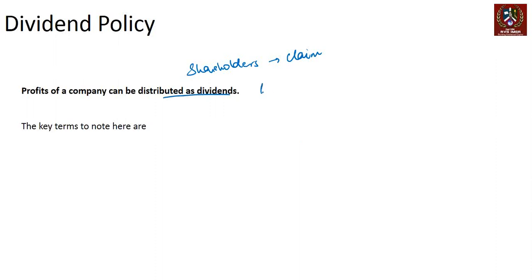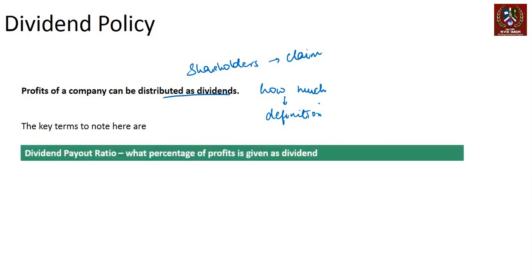So the question is, how much is the dividend, and how do we look at dividend in the context of the money that we have made? Is 2 rupees good, is 5 rupees good, is 10 rupees good on a particular stock? How do we really look at those terms and understand the dividend policy of the firm? So the first term that is important is dividend payout ratio. This is nothing but my dividend divided by the profit that the company has.